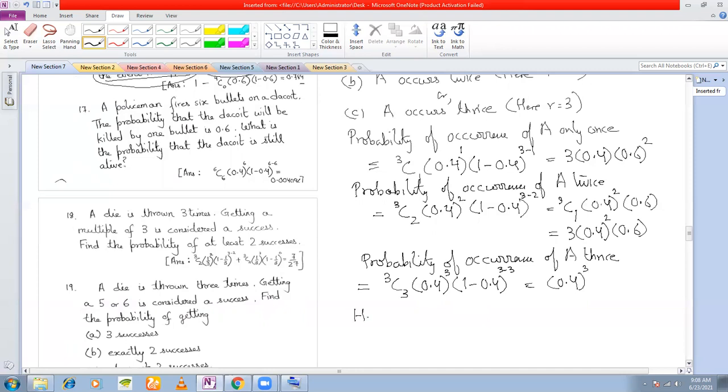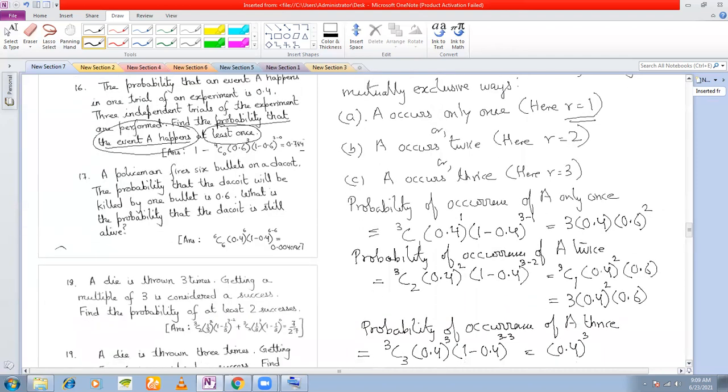Hence, what is the probability of occurrence of A at least once? See, it is occurring in 3 mutually exclusive ways, right? So you can add up these probabilities.